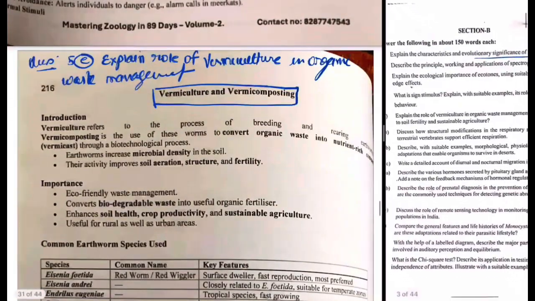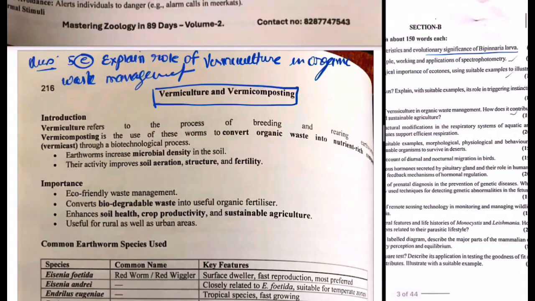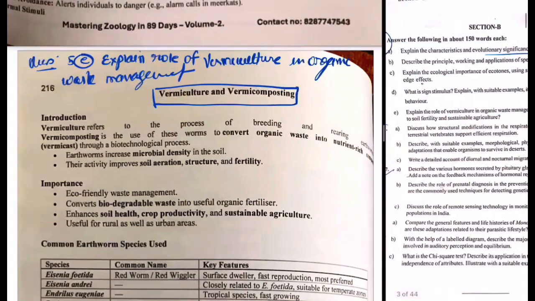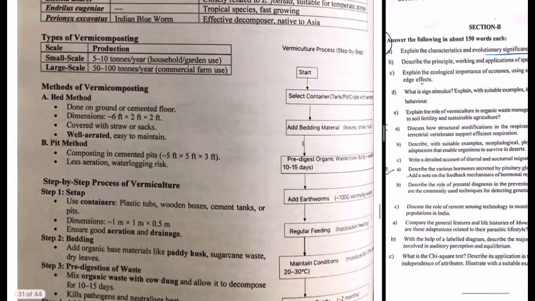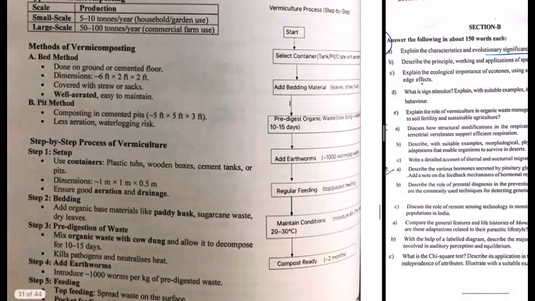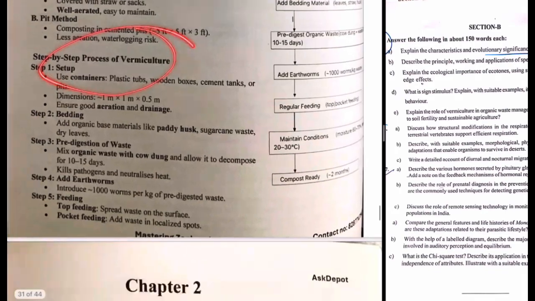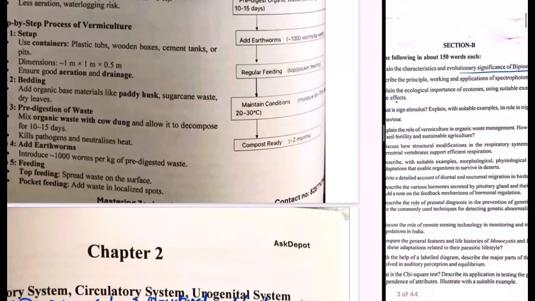The next question is about vermiculture and its use in organic management, and how it contributes to soil fertility and sustainable agriculture. It's a basic question. You can explain everything about vermiculture, specifically vermicomposting, and then show the procedure of how it's made. There are various methods, such as the bed method and the pit method, and the steps in the process of vermiculture.